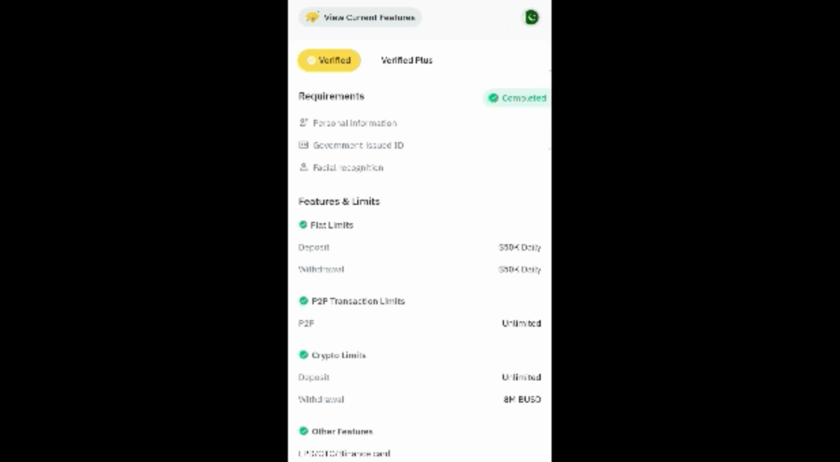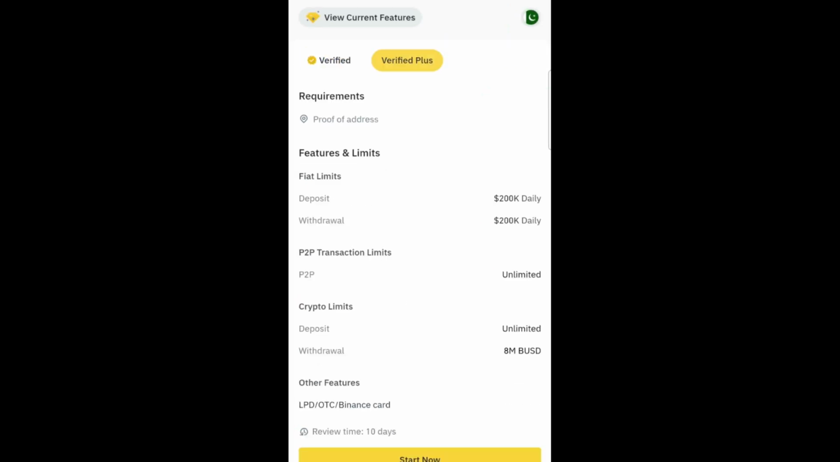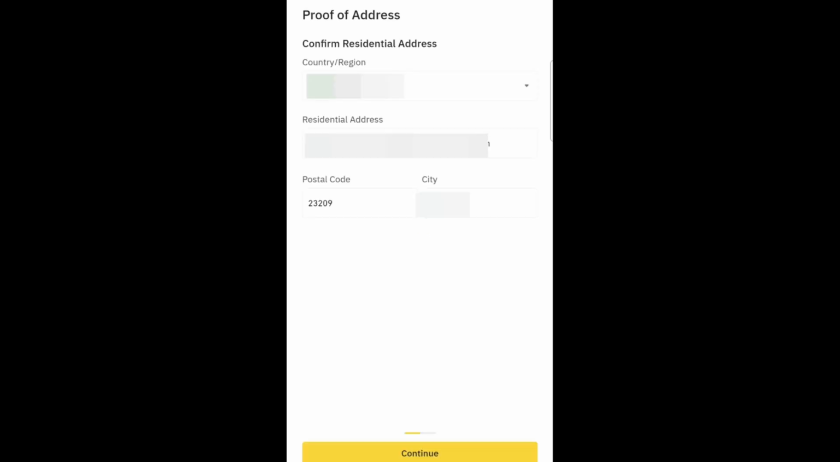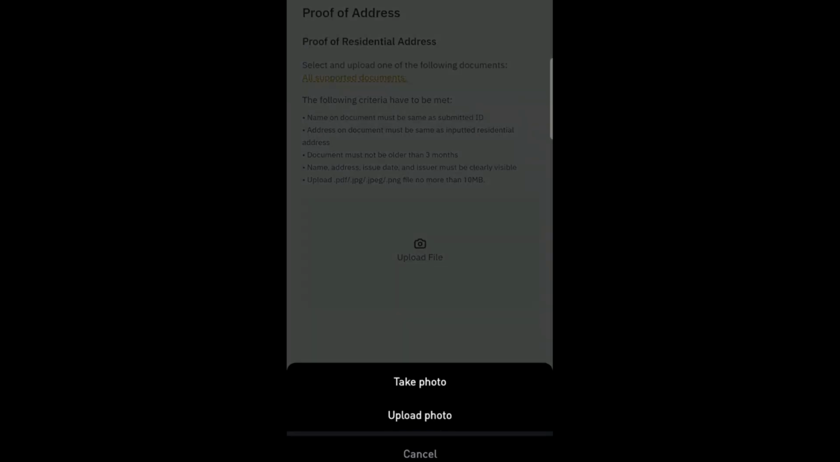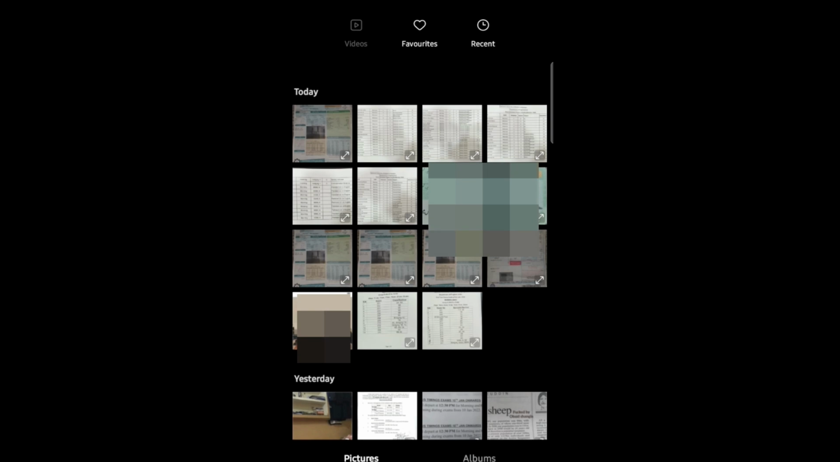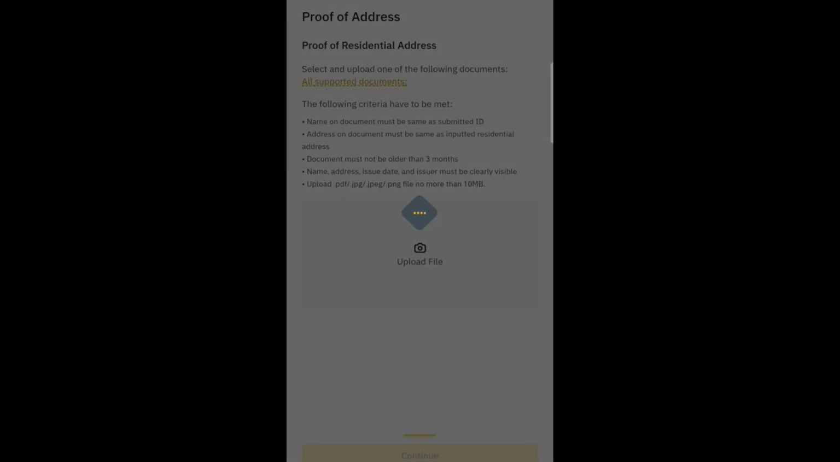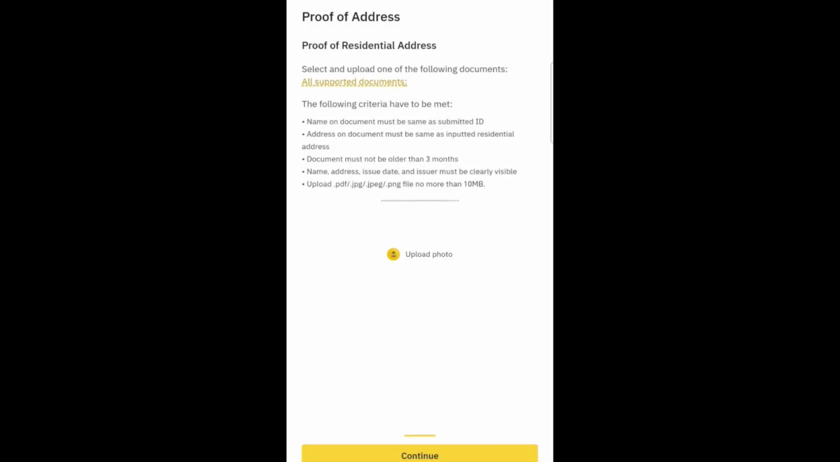Now, let me show you how to do advanced verification. Click on Verified Plus, then click on Start Now down at the bottom of the screen. Confirm your residential address. Click on Continue. Upload a document that has a proof of your residential address like your electric bill or your gas bill. Click on Continue.